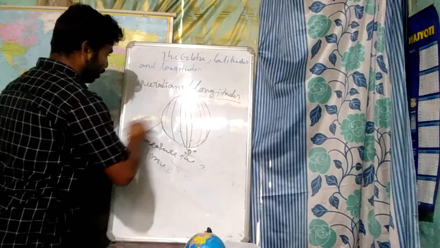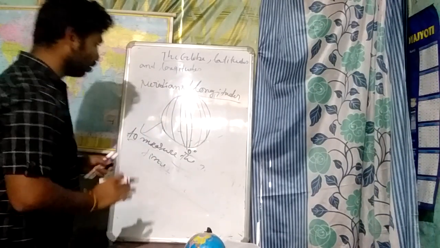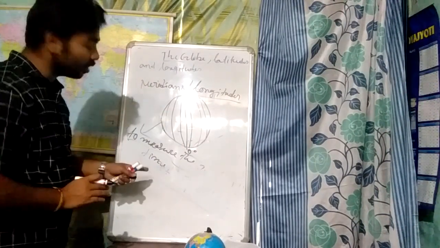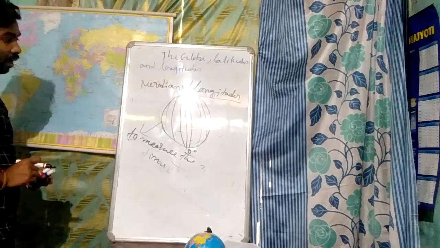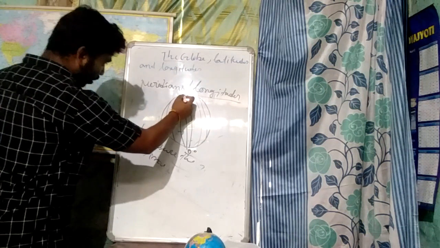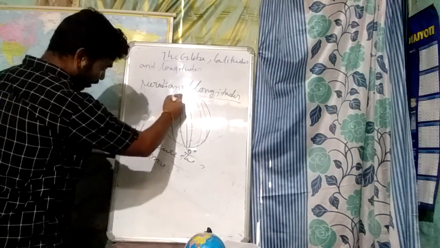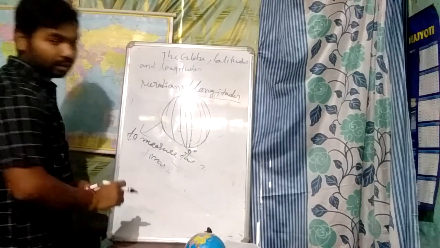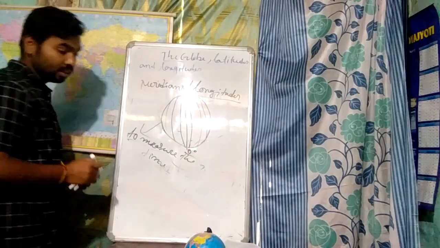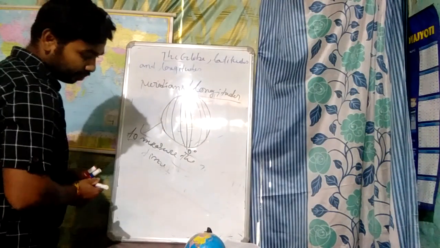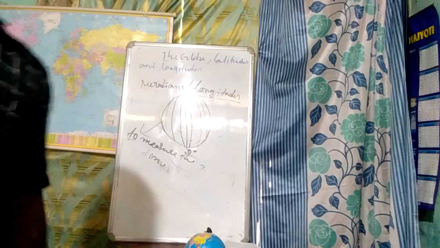One thing to remember: the longitudes or meridians are not at equal distance all over the world. This is the longest, and in the northern places these are slightly shorter. Next class we again discuss the important things of our chapter. Thank you.